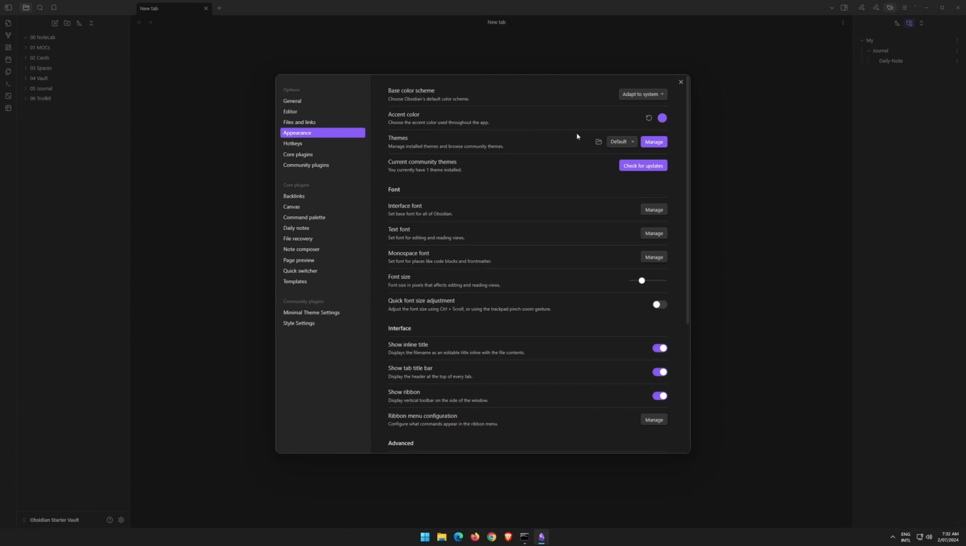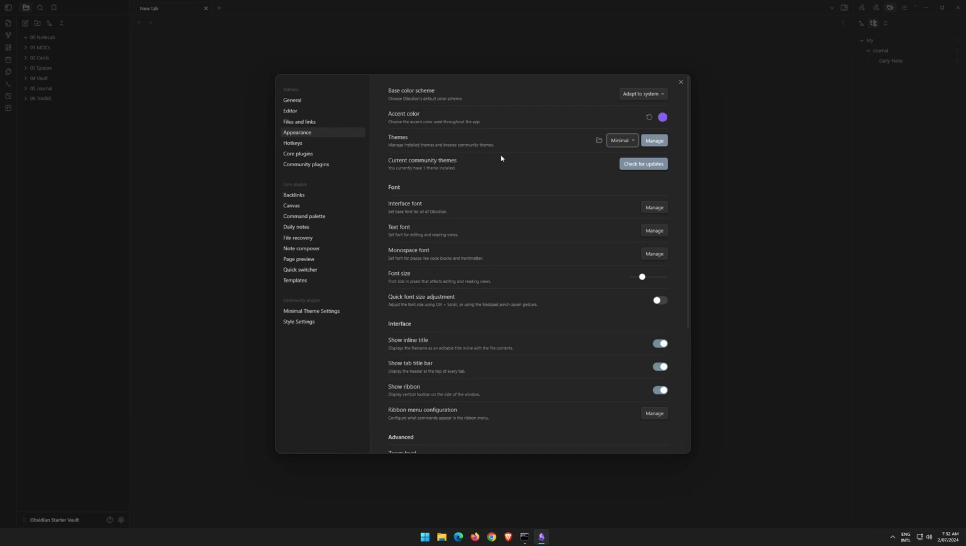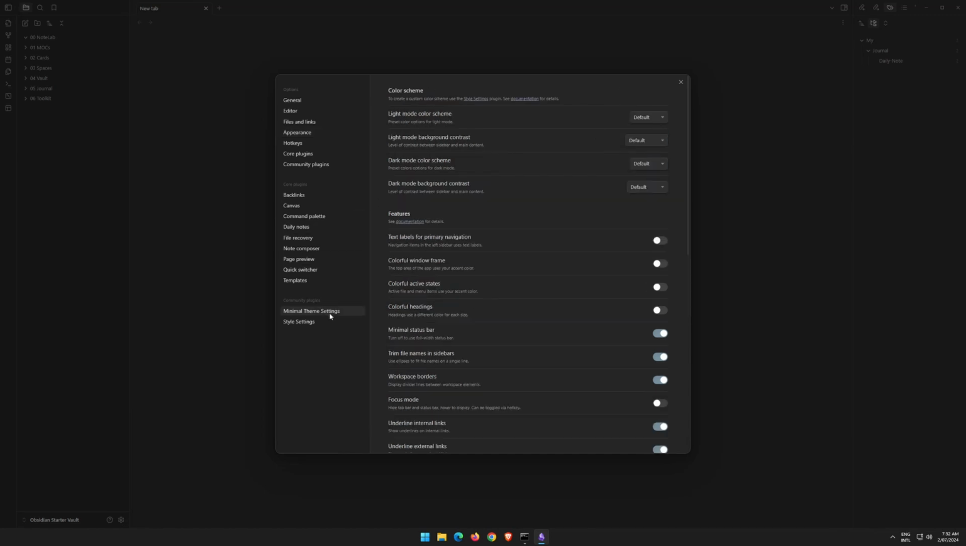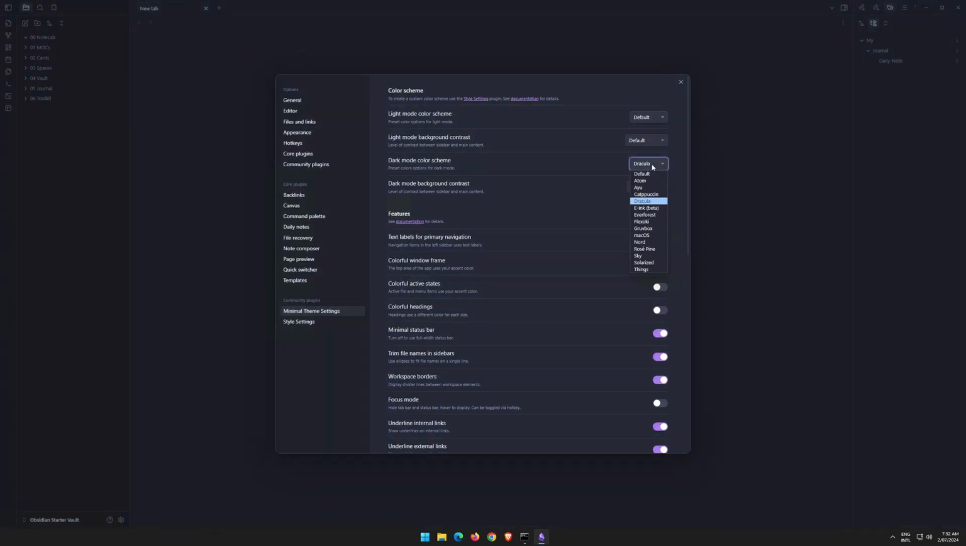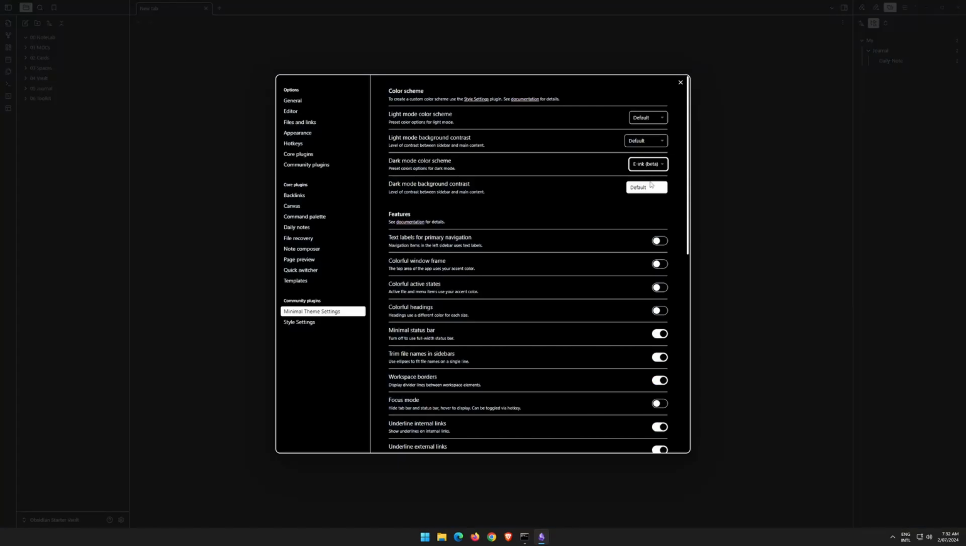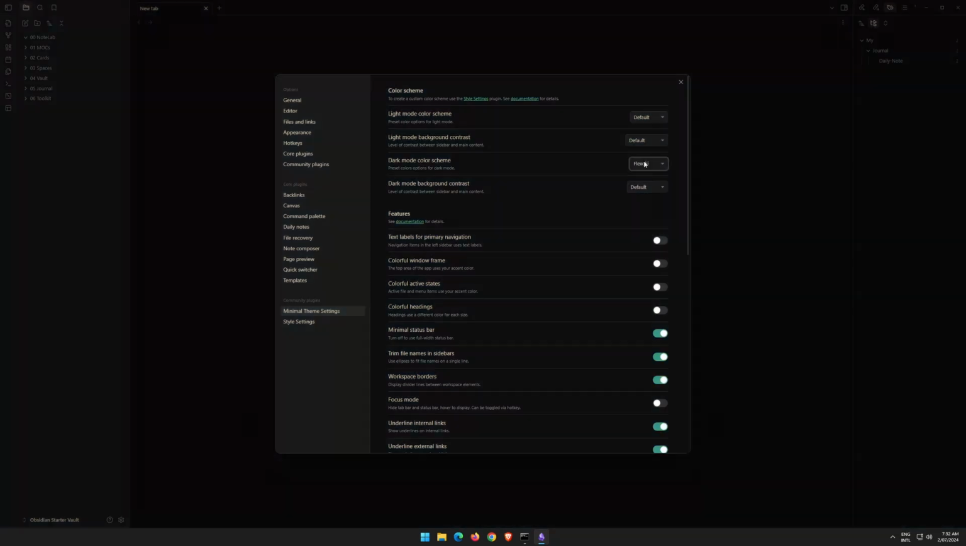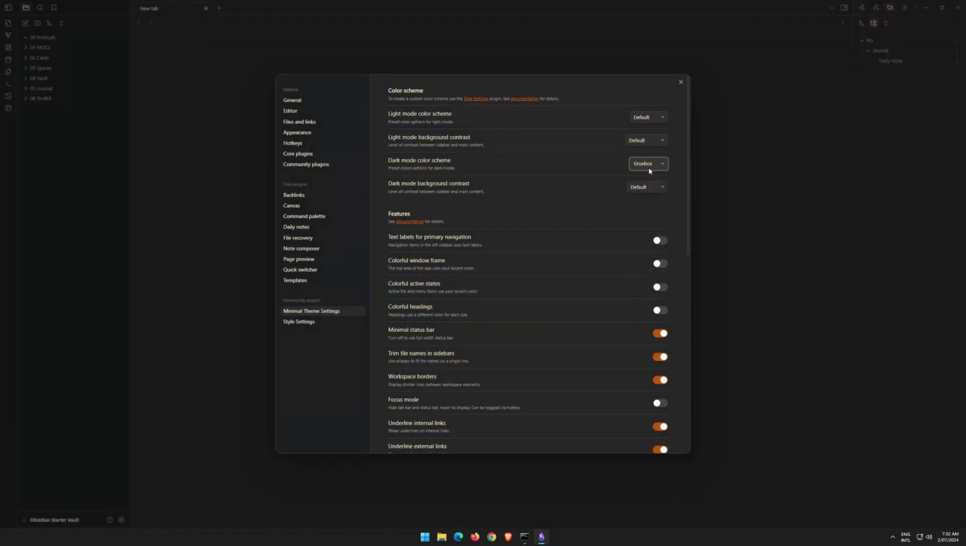So we're still on the default Obsidian theme. If we change to minimal, now we're on the minimal theme, and we can come down to our minimal theme settings, and then we can choose different themes from the dark mode color scheme. You can also do it from the light mode as well. And there's a whole heap of themes here that you can quickly cycle through to see if you like the colors and the look of this theme. So you get the idea there. I'll just leave it on Atom for now.